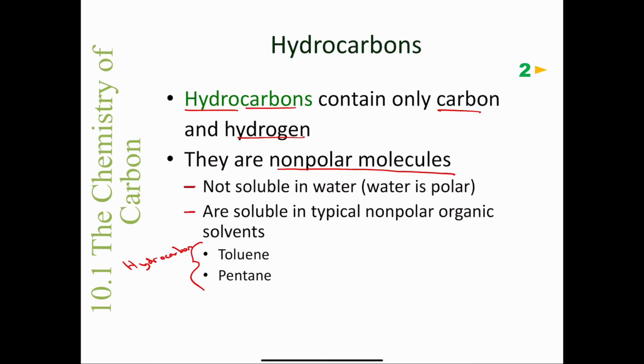And again, we're going to follow the rule like dissolves like. So if toluene and pentane, and we'll look at the structures of these later on, are hydrocarbons, that means that a hydrocarbon is going to dissolve in them, because like dissolves like.